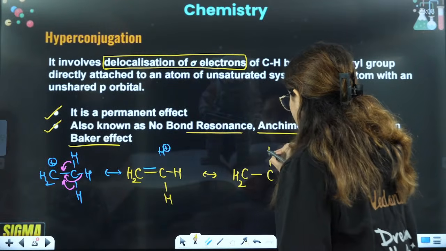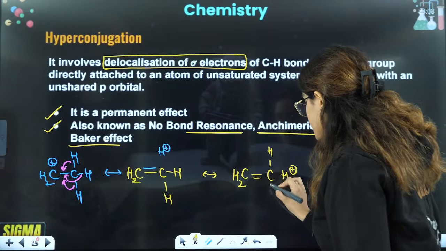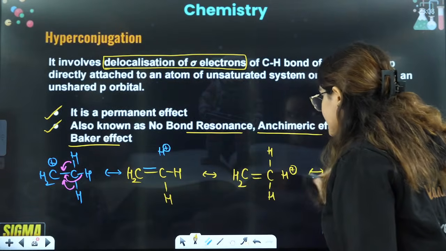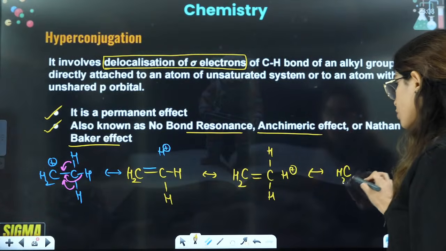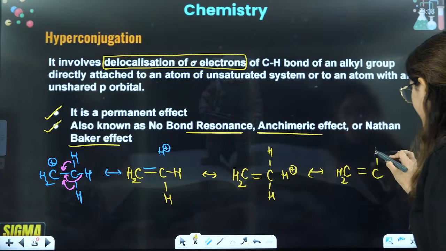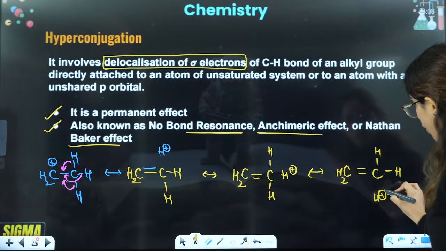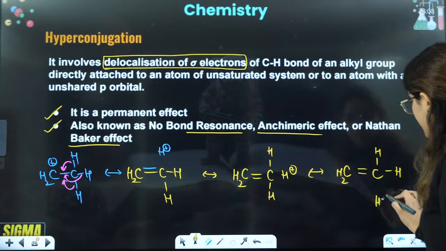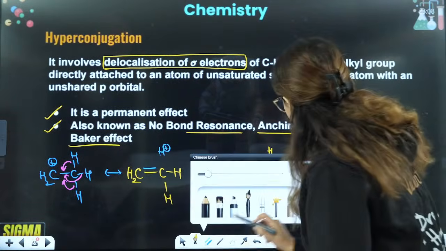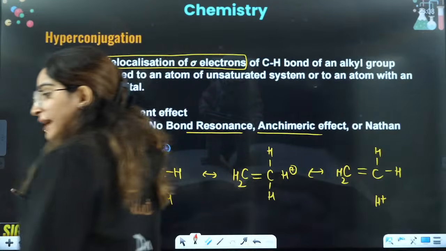If this bond is shifting, this will be a double bond and this will be H positive. If, let's say, this bond is shifting, then this will be CH2, this is a double bond, this is H and this is H positive. So many cases are possible, and that depends upon the hydrogens.